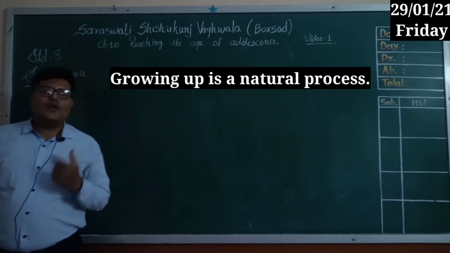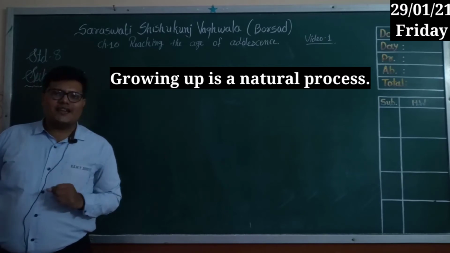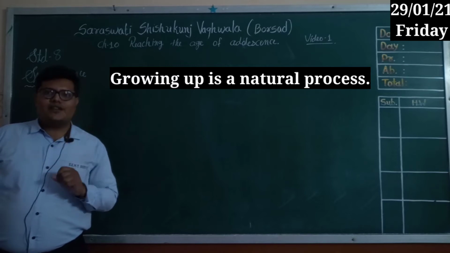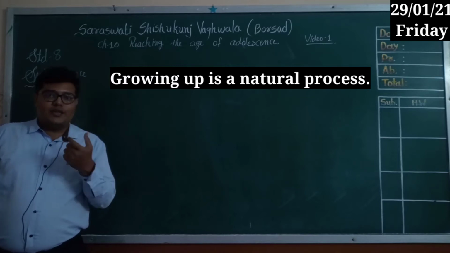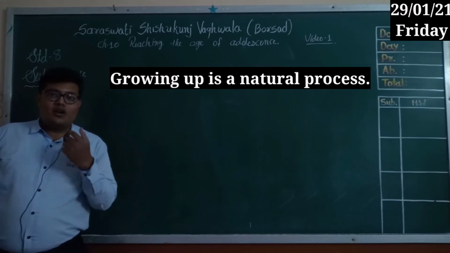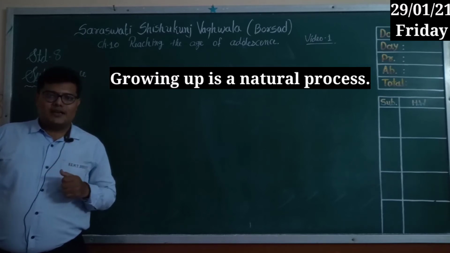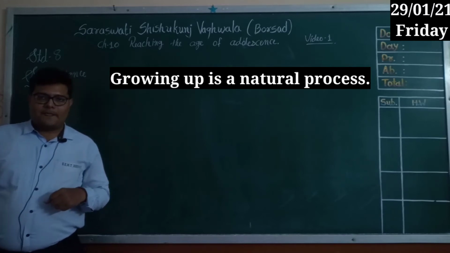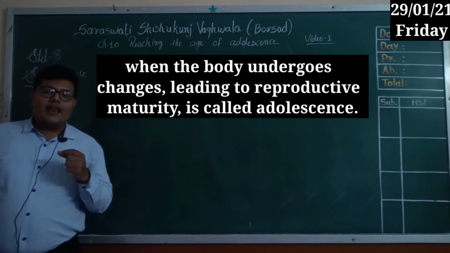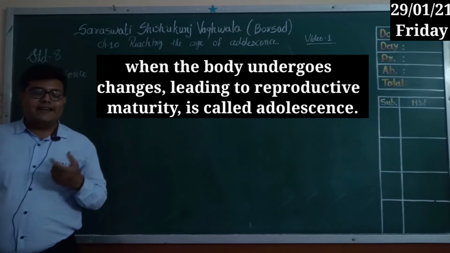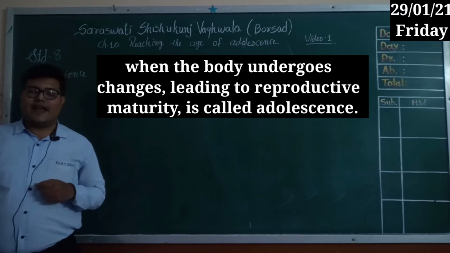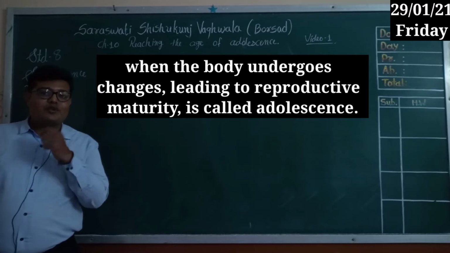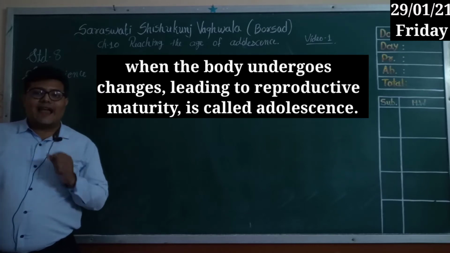Now we all know that growing is a natural process, and it is the identification of a living thing. If you want to identify a living or non-living thing, there is one property: living things can grow. Now when the body undergoes changes leading to reproductive maturity, that is known as adolescence.